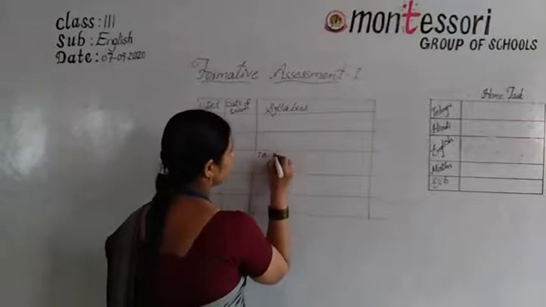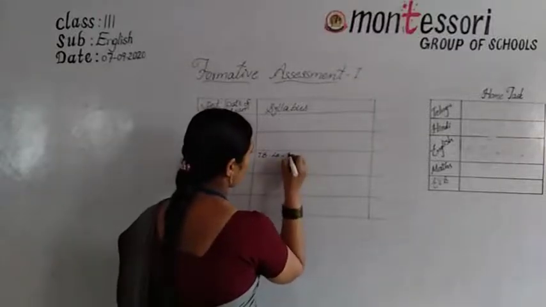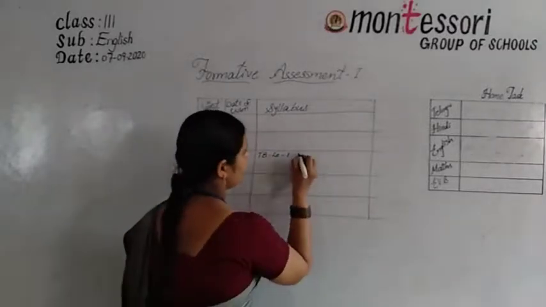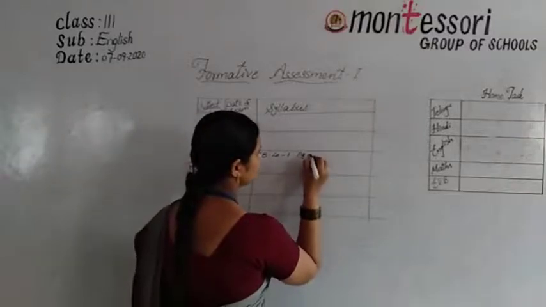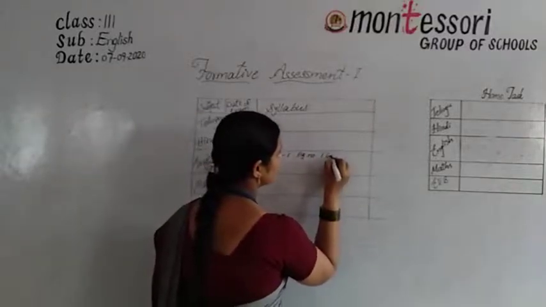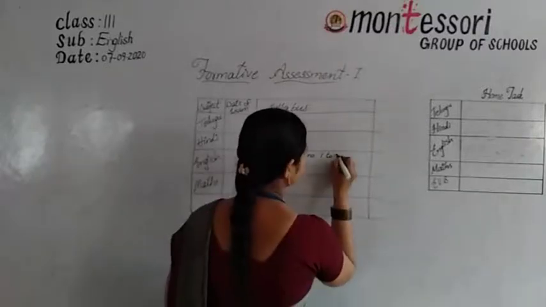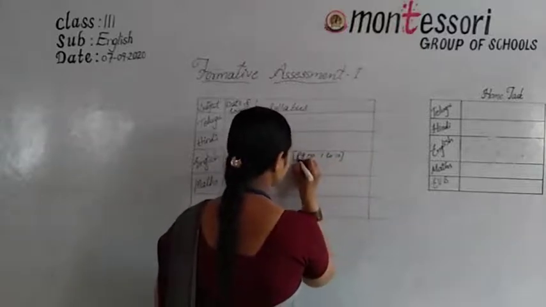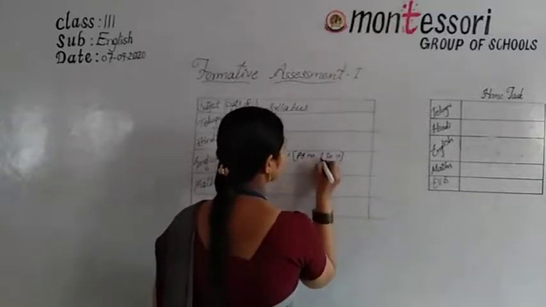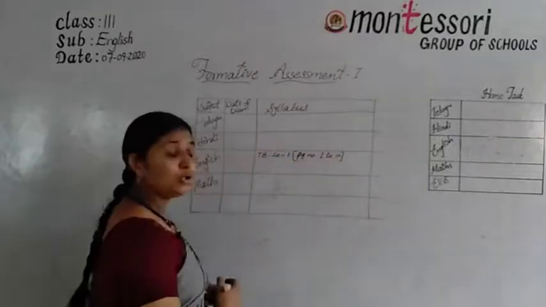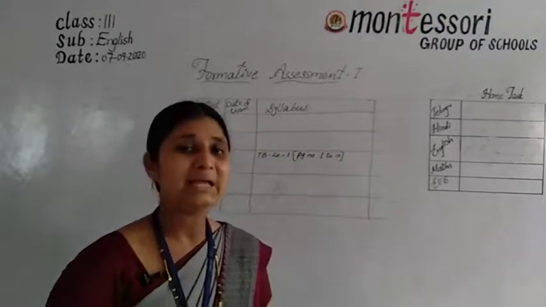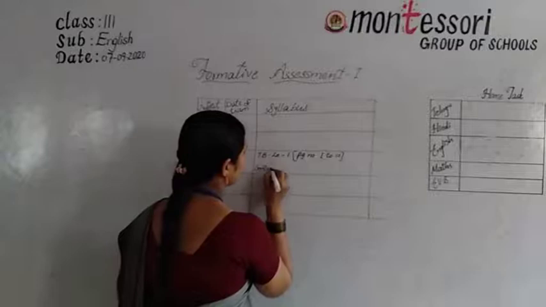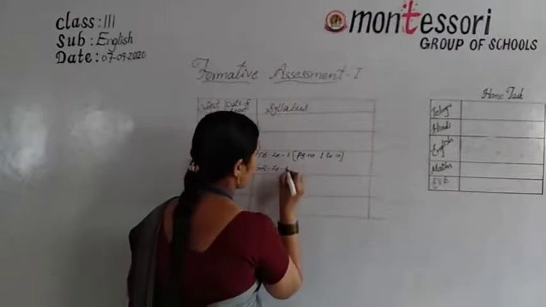Textbook, lesson 1. Page number 1 to 10. Textbook, lesson 1. Page number 1 to 10. And then you have one more book. What is that? Grammar. Yes. Grammar, lesson 1.